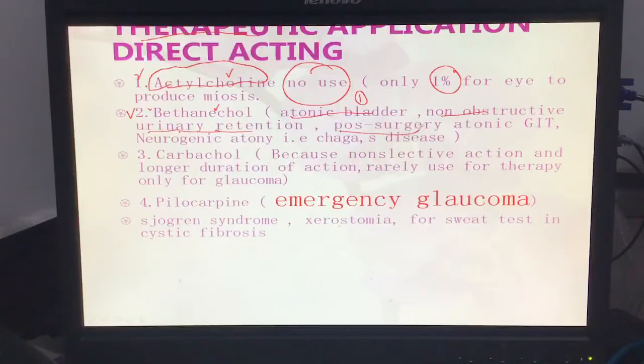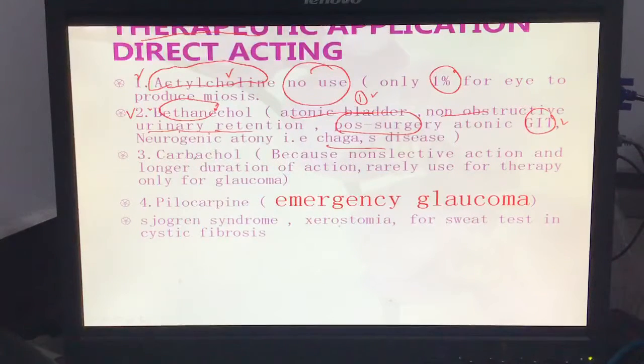And the use of this drug post-surgery: the GIT is affected by anesthesia. What happened with the GIT? The GIT is not working. The person mostly has constipation after surgery because of the effect of anesthesia. So we can apply this drug to improve GIT motility and bladder motility. We can also apply it in Chagas disease. What is Chagas disease? It leads to constipation. Trypanosomiasis destroys the myenteric plexus, so we can apply this drug in Chagas disease also. For constipation and urinary retention, I am using bethanechol.